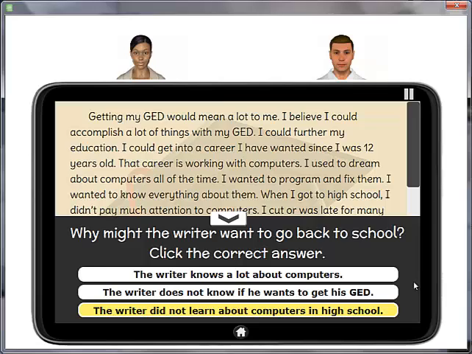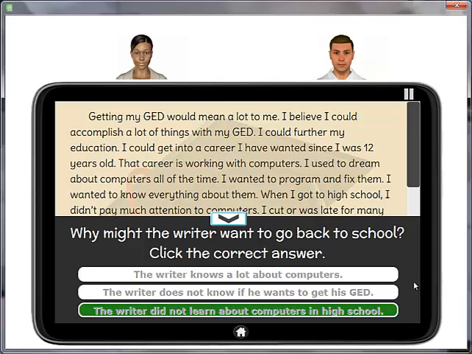Great, Art. The correct answer is the writer did not learn about computers in high school. The writer talks about his or her passion for computers, however the text does not mention learning about them.